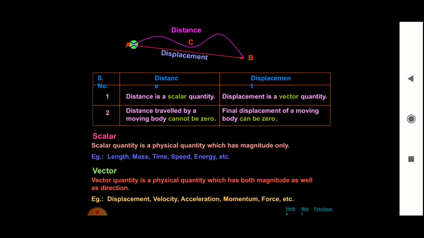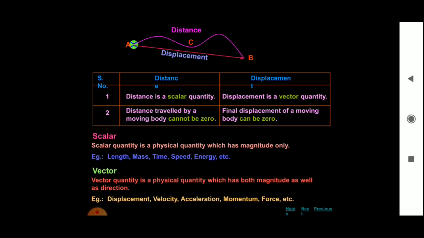Now let us see what is the difference between distance and displacement. Distance is also called path length. The difference is that distance is a scalar quantity, displacement is a vector quantity. Second, the distance traveled by a moving body cannot be 0, so the total distance cannot be 0, whereas the final displacement of a moving body can be 0.